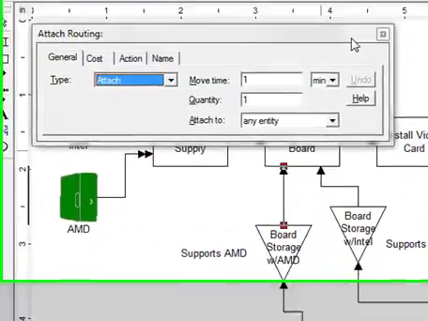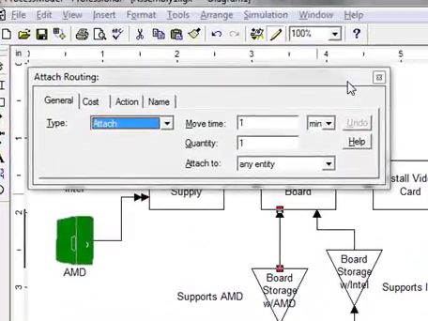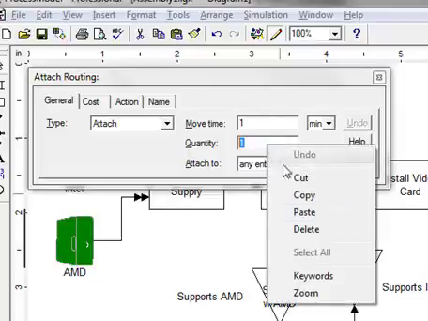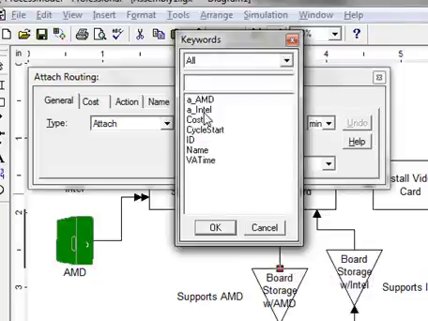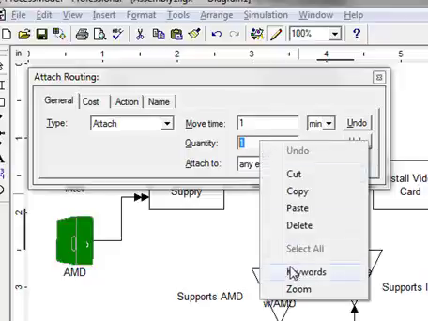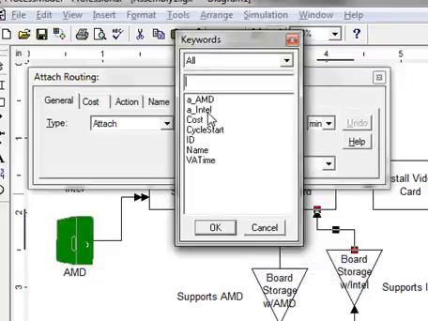Step number 4, on the attach routes, change the quantity field to the name of the attribute that represents the entity to be assembled. Double click on the attach route. This is for the AMD. Instead of having a quantity of 1 in there, I right mouse click, keywords, and I'm going to set that to AMD. On the Intel board, highlight what's in the quantity field, right mouse click, keywords, set that to Intel.